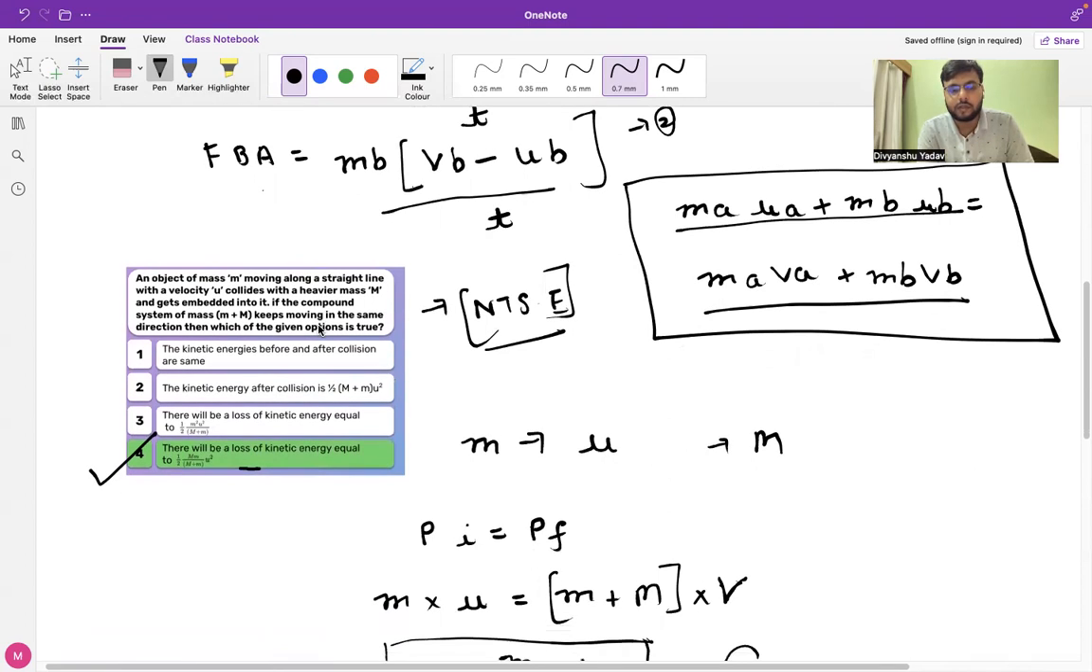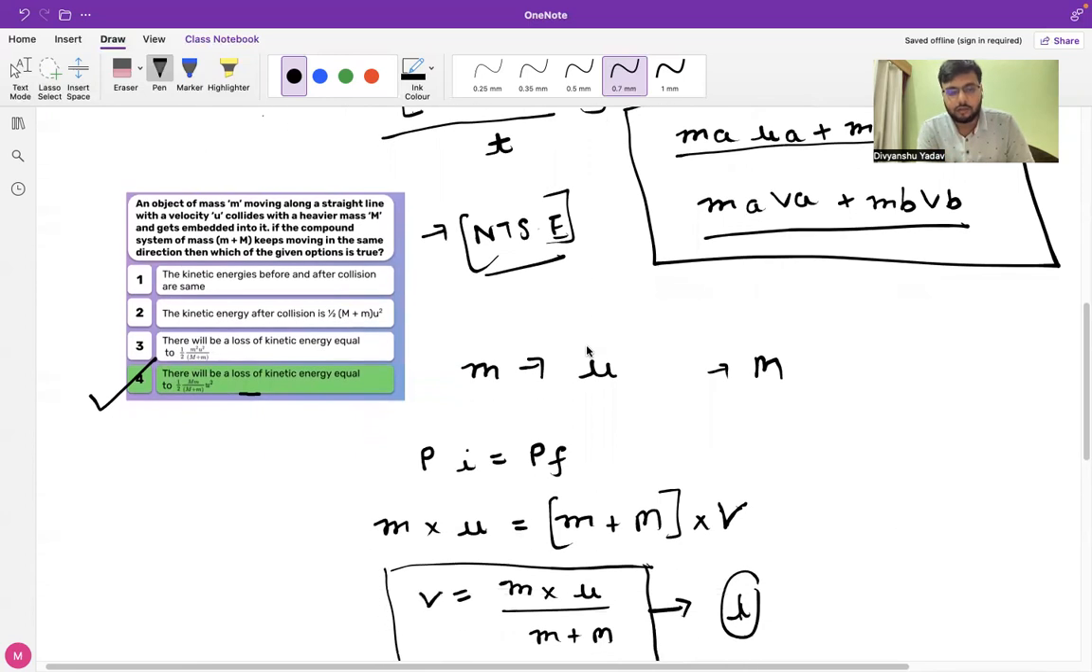So this is a very good question. It was asked in one of the NTSE examinations. This topic of linear momentum is of utmost importance. It is asked in many Olympiad questions and NTSE examinations, and you would also be learning this concept in your higher grades as well. So this was all about this question.